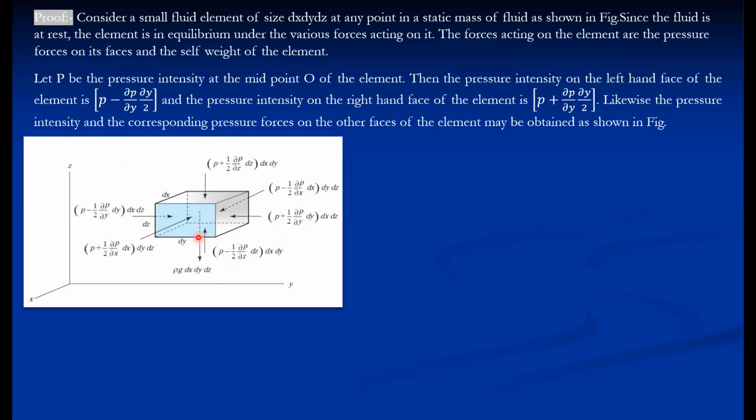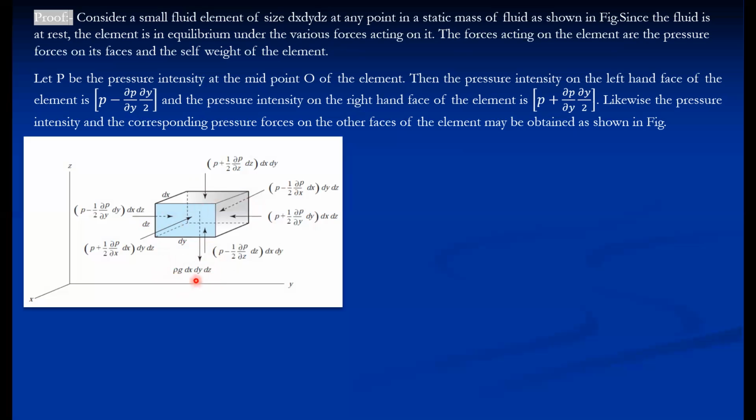So the weight of the element is also calculated, that is W, that is gamma into V, that is rho g, that is mass, rho into volume, that is mass, into g. mg is the weight of the fluid element. So dx dy dz is the volume, and rho is the density.